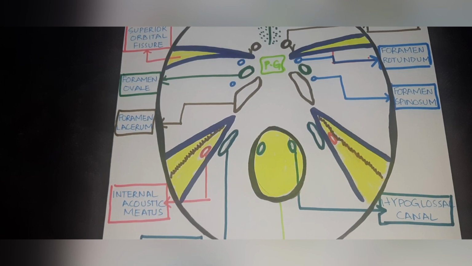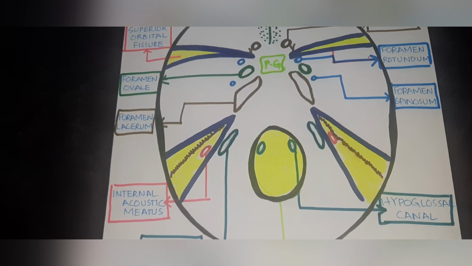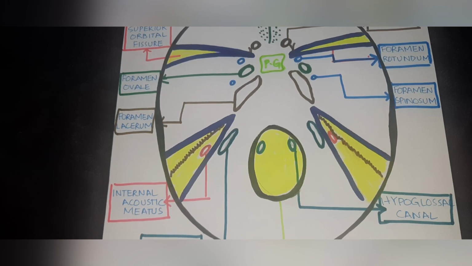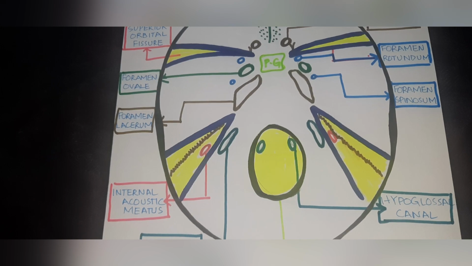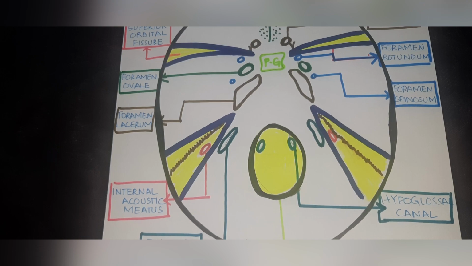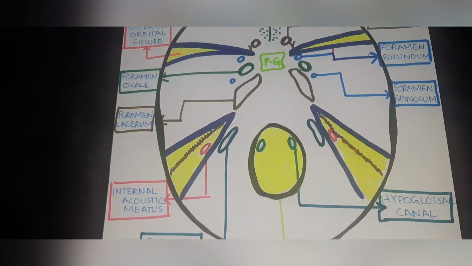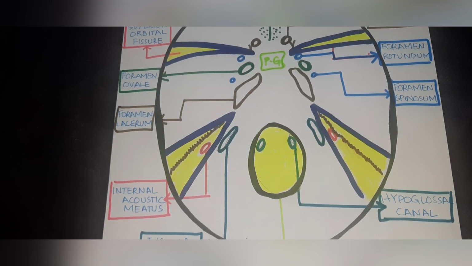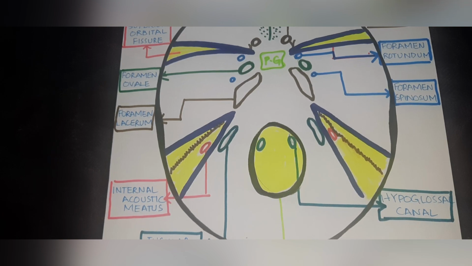And besides this, if you want to learn the transmissions of the foramina of the skull in a very easy way, you can watch our other video that is on the mnemonics, where a compilation of different mnemonics has been made for the different structures passing through the different foramina of the skull, either nervous structures, that is cranial nerves, or different vascular or ligamentous structures. You can watch our video which is already present on our channel.